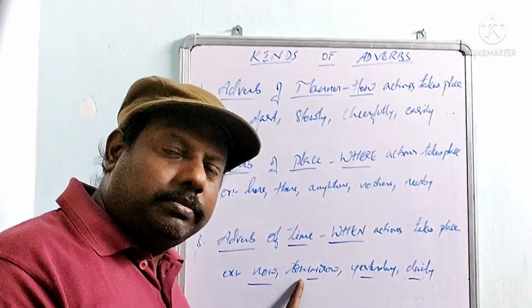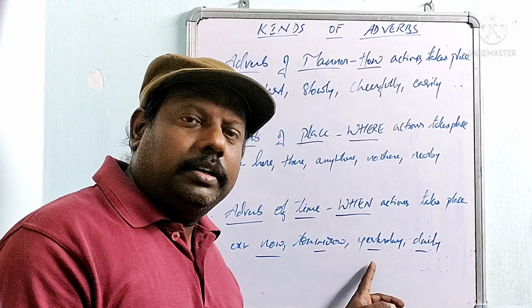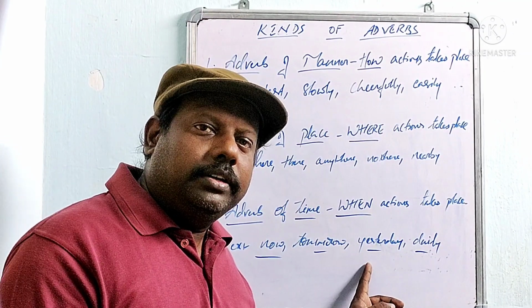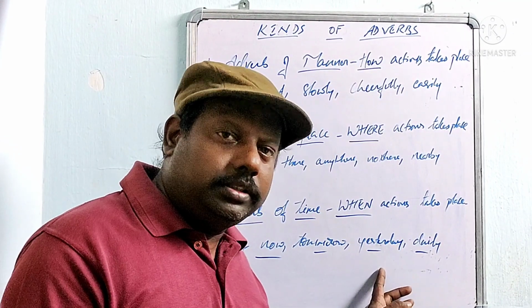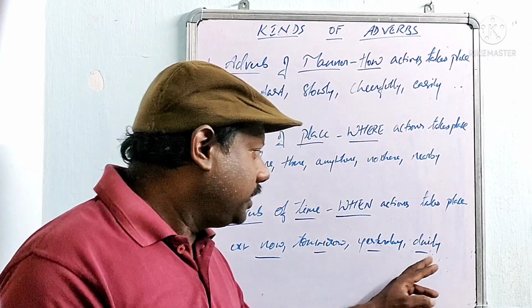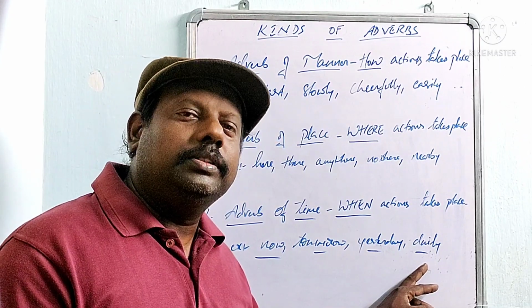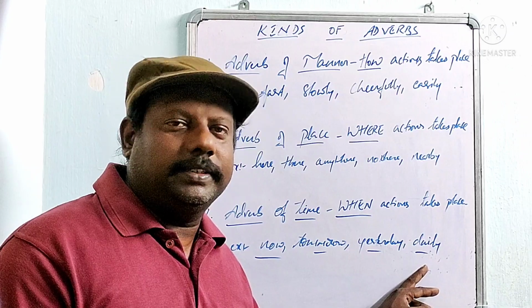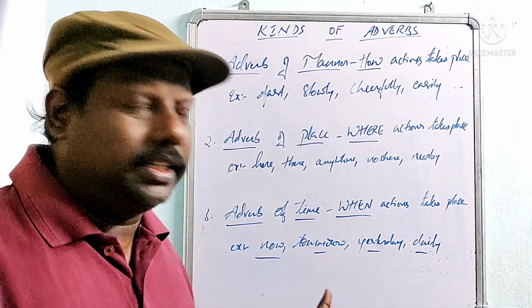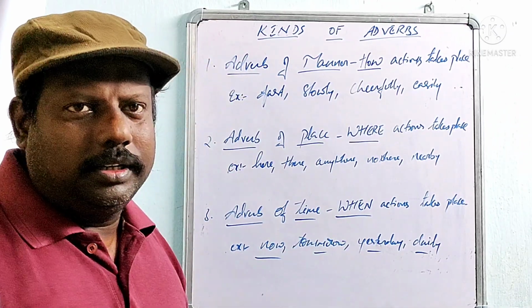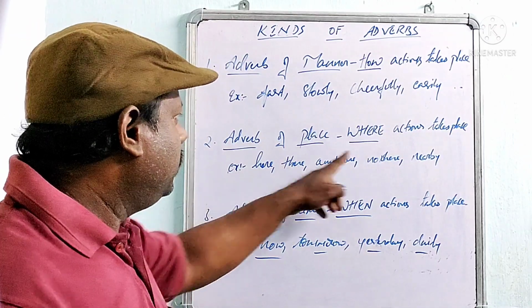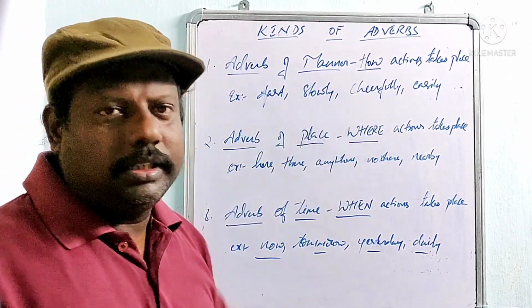Complete your task by tomorrow. Yesterday, have you done all the problems? You have to practice daily. So whatever sentences you take, time tells when, place tells where, and manner tells how.